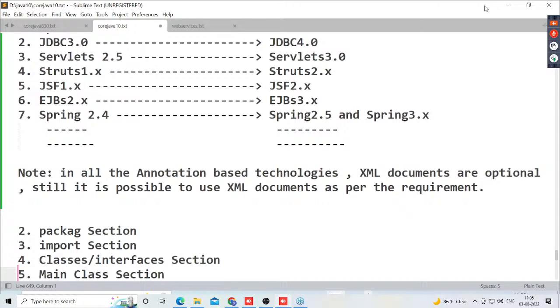If you observe this point, all the older technologies are using XML documents and all the newer technologies are using what? Annotations. Right, this is the topic that we understood clearly. Yes, sir, got my point or not?